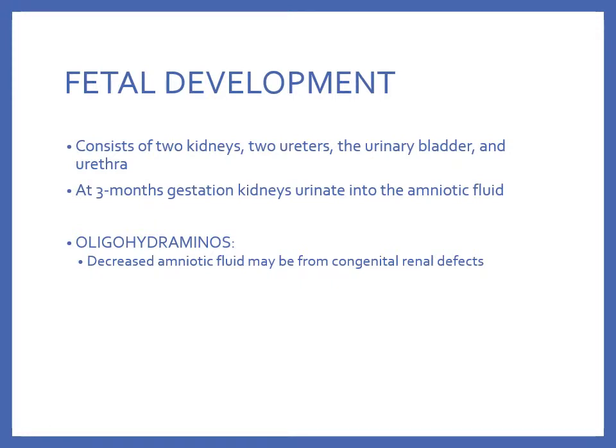The urinary system consists of two kidneys, two ureters, the urinary bladder, and the urethra. By about the third month of gestation, the fetal kidney begins to secrete urine and replenish the amniotic fluid. The function of the urinary system is to rid the body of waste products and maintain body fluid homeostasis. The kidneys produce a substance, erythrocyte stimulating factor, that stimulates red blood cell formation in the bone marrow, and renin, which activates the RAS system and regulates blood pressure, and to an extent urine output.